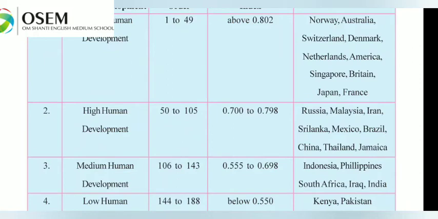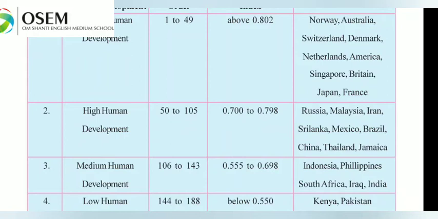Then medium human development countries, 106 to 143. These countries have medium development in the human development field, with a Human Development Index between 0.555 and 0.698: Indonesia, Philippines, South Africa, Iraq, India.